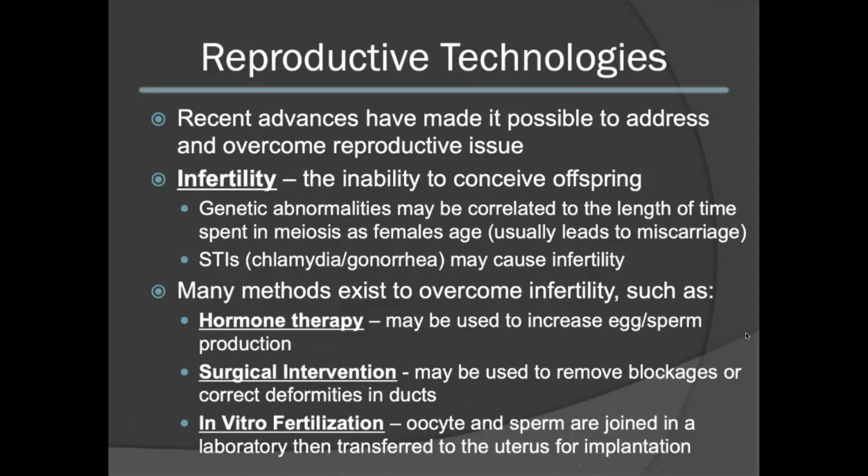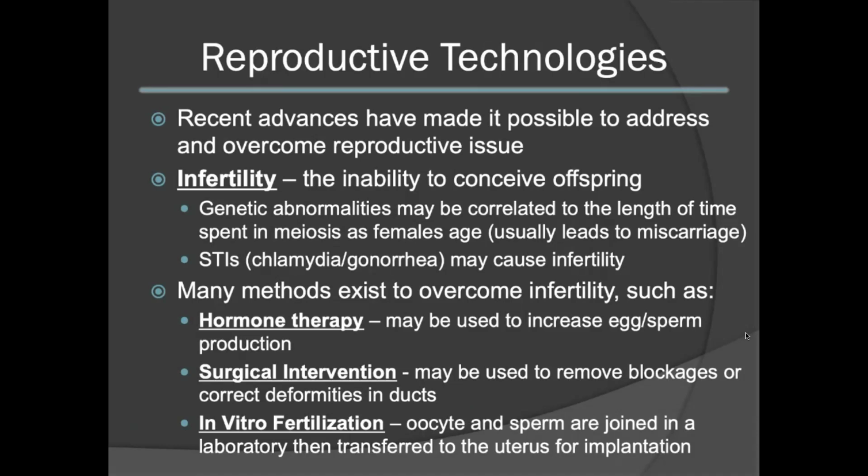There have been many recent advances that have made it possible to address and overcome many reproductive issues. Infertility refers to the inability to conceive offspring. This can be due to physical abnormalities or genetic abnormalities. In certain instances, genetic abnormalities may be correlated to the length of time that the oocyte has spent in meiosis. As females age, this length of time increases. This can usually lead to a higher rate of miscarriage or genetic abnormalities.